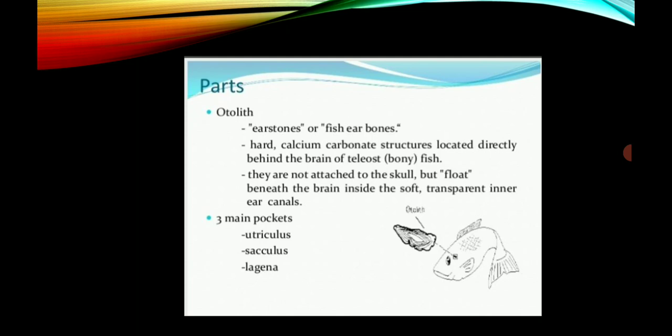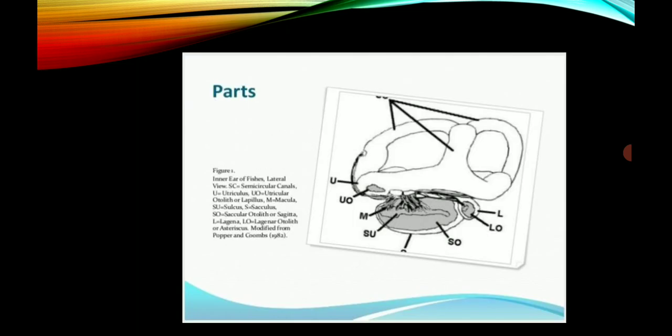Three main pockets are present: utriculus, sacculus, and lagena. This is the diagram of that. The square shaped structure is the otolith. Here are the figures showing the utriculus, the sacculus and the lagena parts.